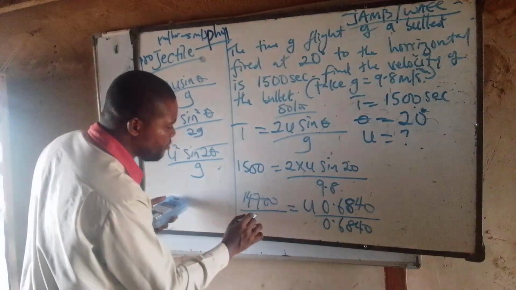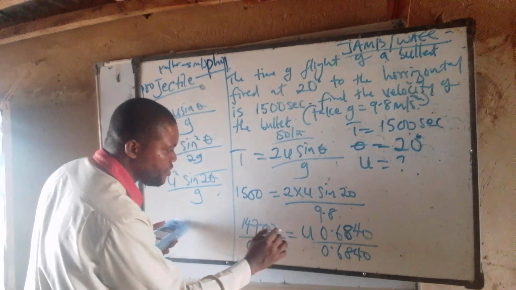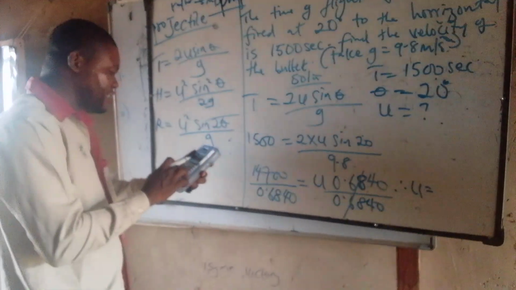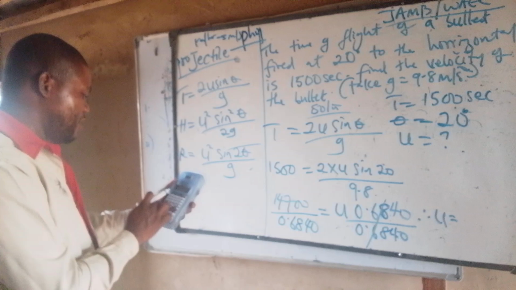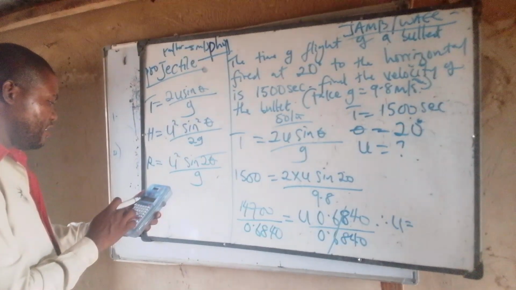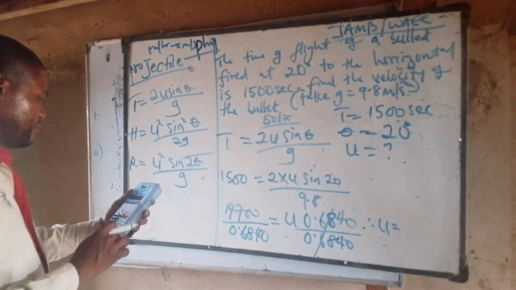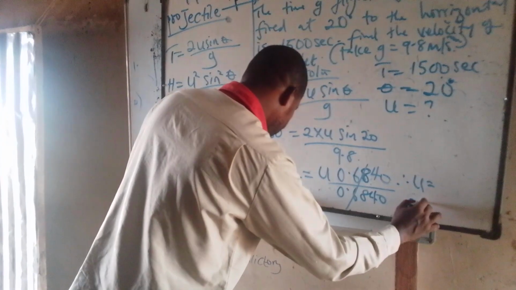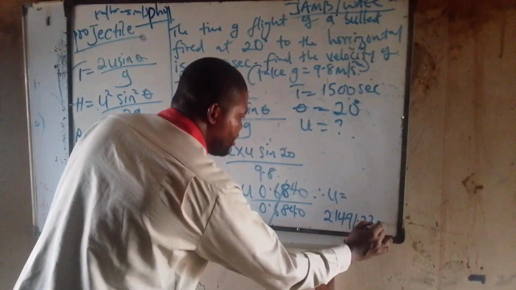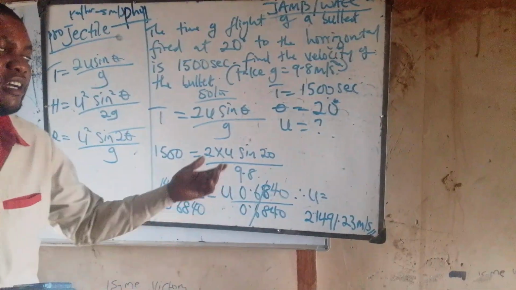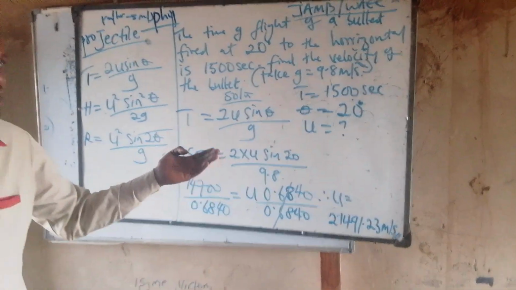0.6840 divided by 0.6840. So here to cancel. Therefore, u is now equal to 14700 divided by 0.6840, which gives 21491.23 meters per second. Look at my answer. You can also be asked to leave your answer in decimal in standard form. You now do the needful.